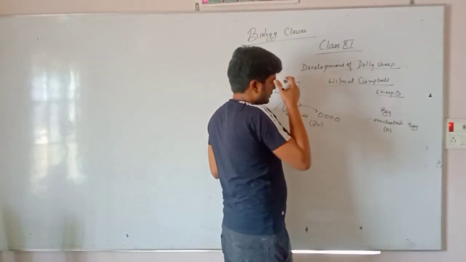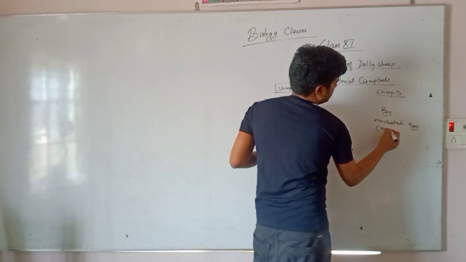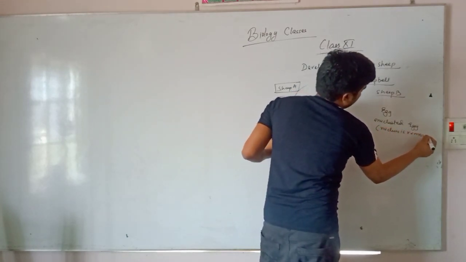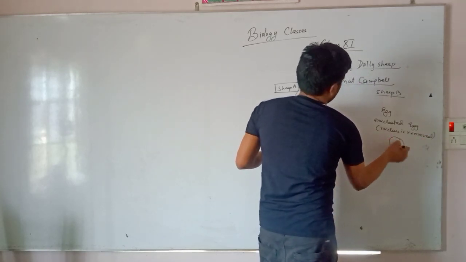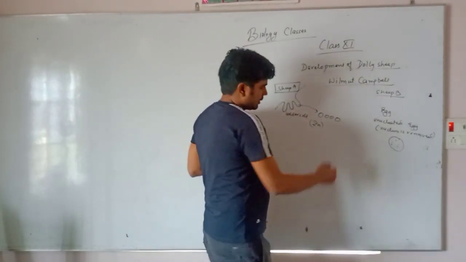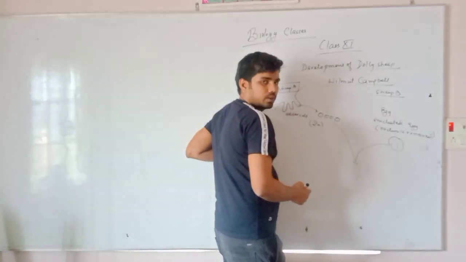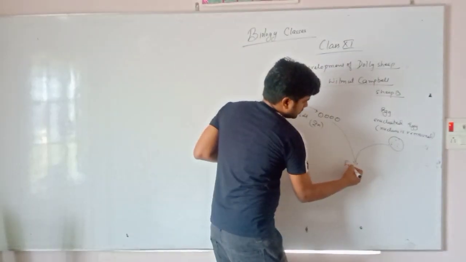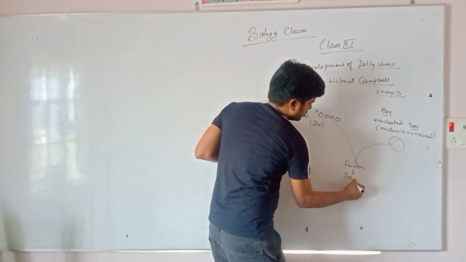There is no nucleus. Nucleus is removed. So we will get only the cytoplasm of egg, but nucleus from the somatic cell. Now when we fuse both the cells, after fusion, it will give rise to a totipotent cell.